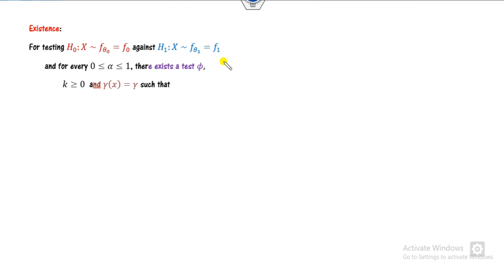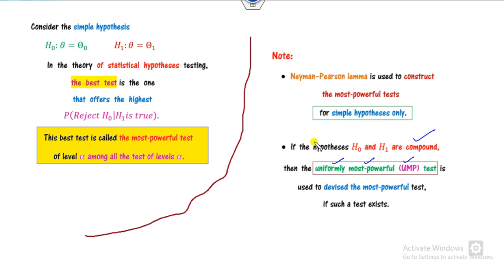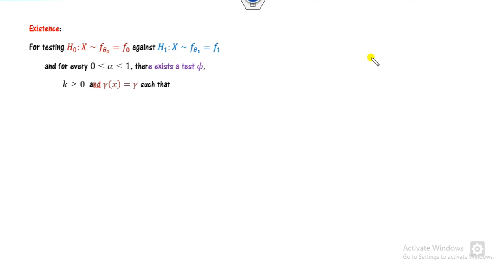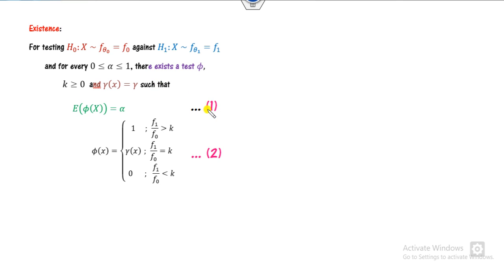What is the condition for the existence of this MPT, the most powerful test? If you have two simple hypotheses H0 and H1 and alpha is the level of significance, then there exists a phi, a constant k and a gamma such that these two conditions are satisfied. That is, the expected value of phi must equal the level of significance, and phi is defined in this way.